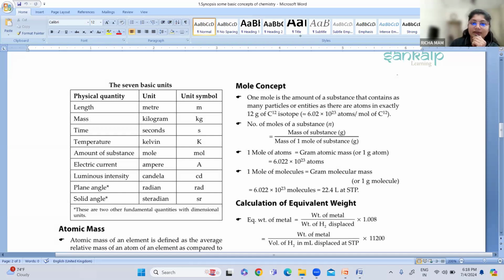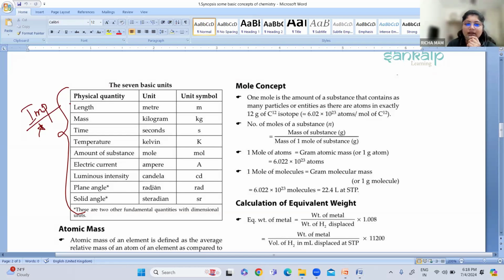So these are the 7 basic units. Very important. You have to know this. Mark this as important. The unit symbol for candela is cd, small cd. Then plane angle. These two are not so important.